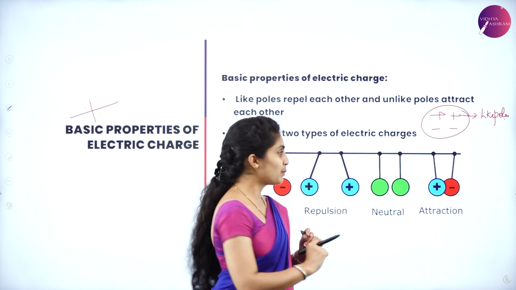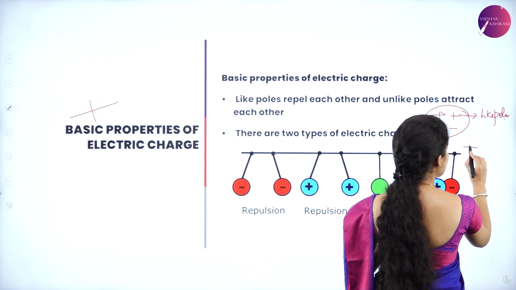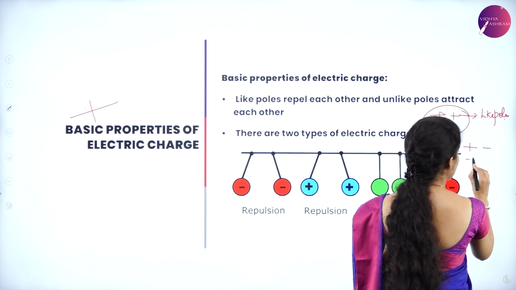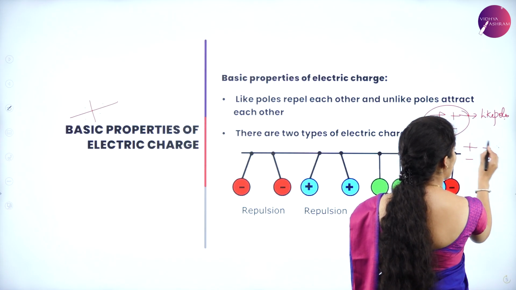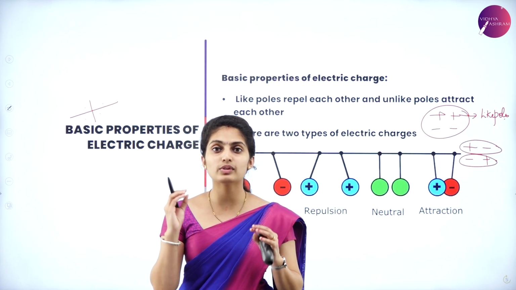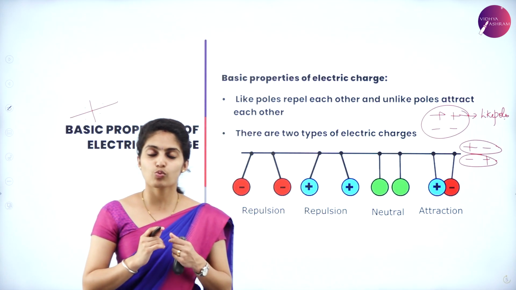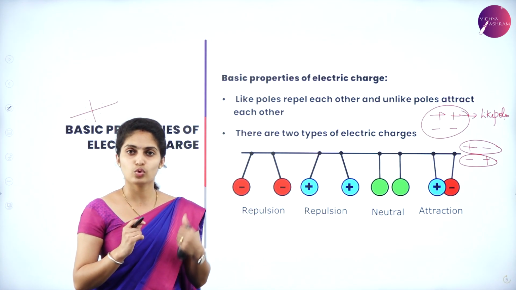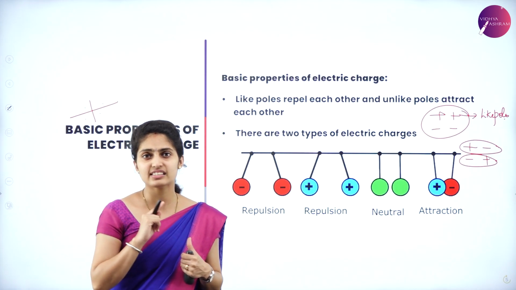Unlike poles, that is, one is plus and one is minus, or one is minus and one is plus. When this is the case, these two are unlike poles. Unlike poles attract each other. So what is the main rule? It is a very easy rule.